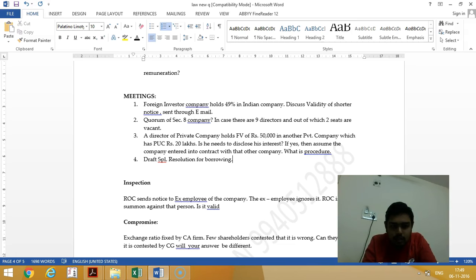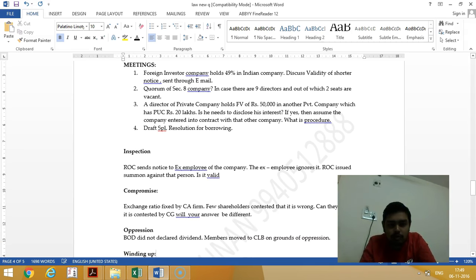Then pass resolution for borrowings that you should pass under section 180. They have asked to resolve that. So pursuant to section 180, you should write like that.